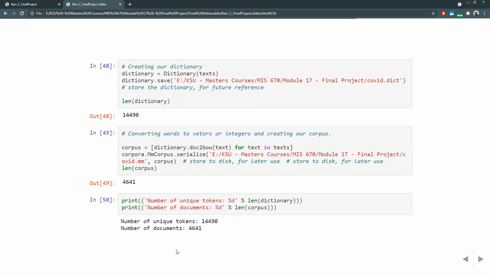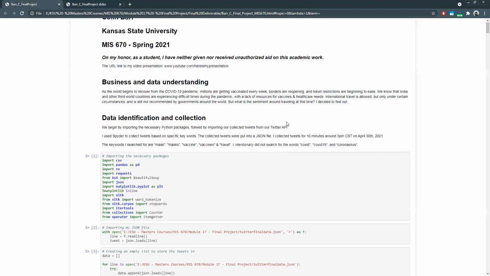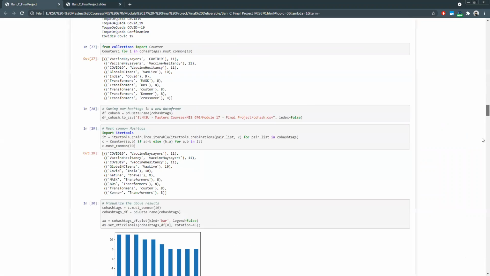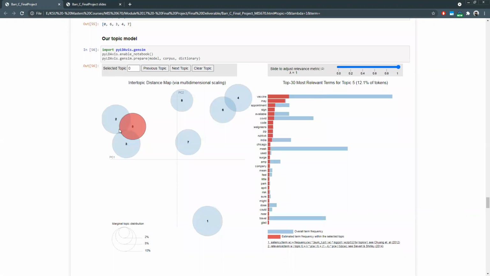And when I was done with mine, I had 14,000 words, or 14,000 dictionary entries, I should say, as well as 4,600 vectors. And what my topic model looked like was this. So I will switch to my notebook now. And if I come down and look at my topic model, I can see there is a cluster here